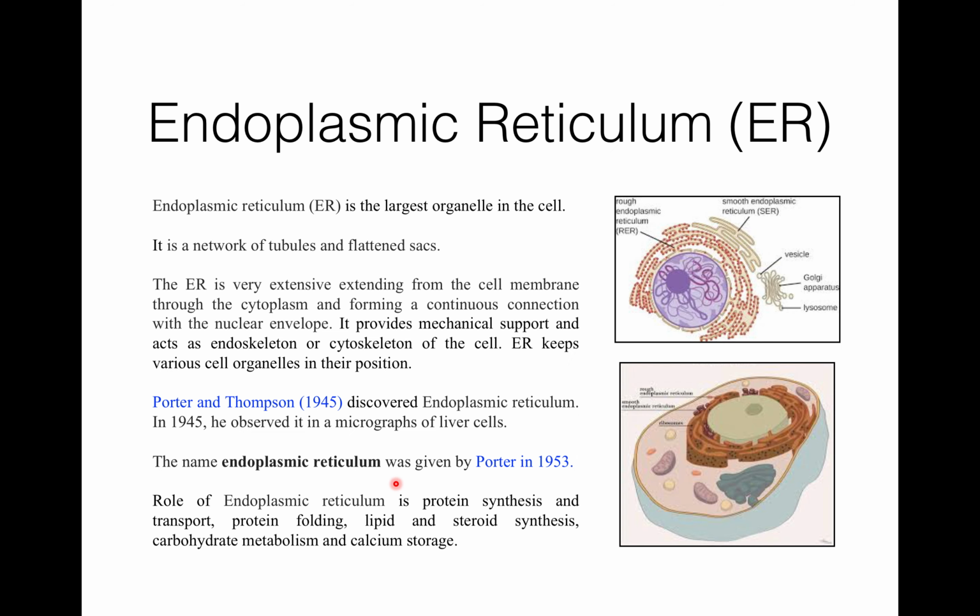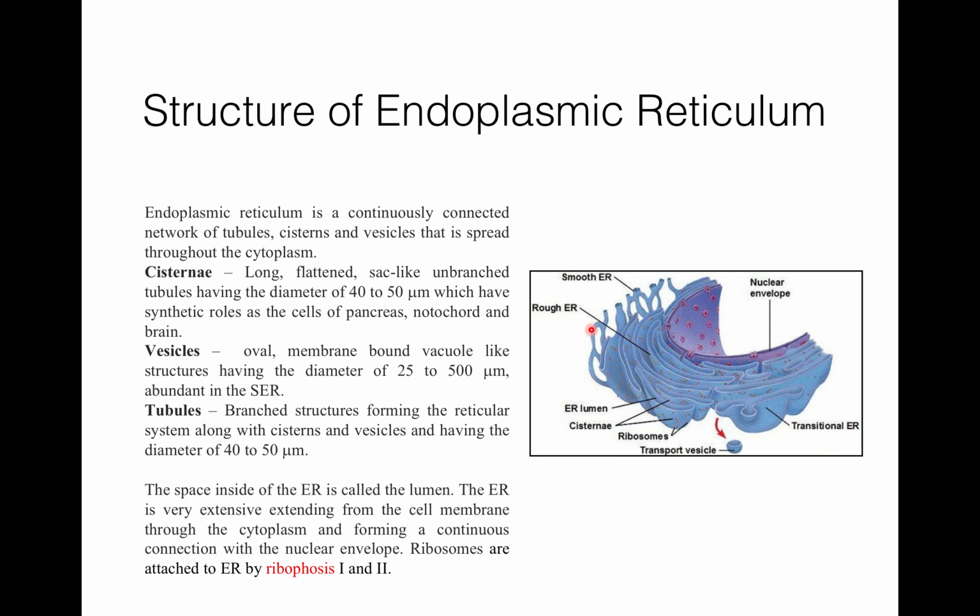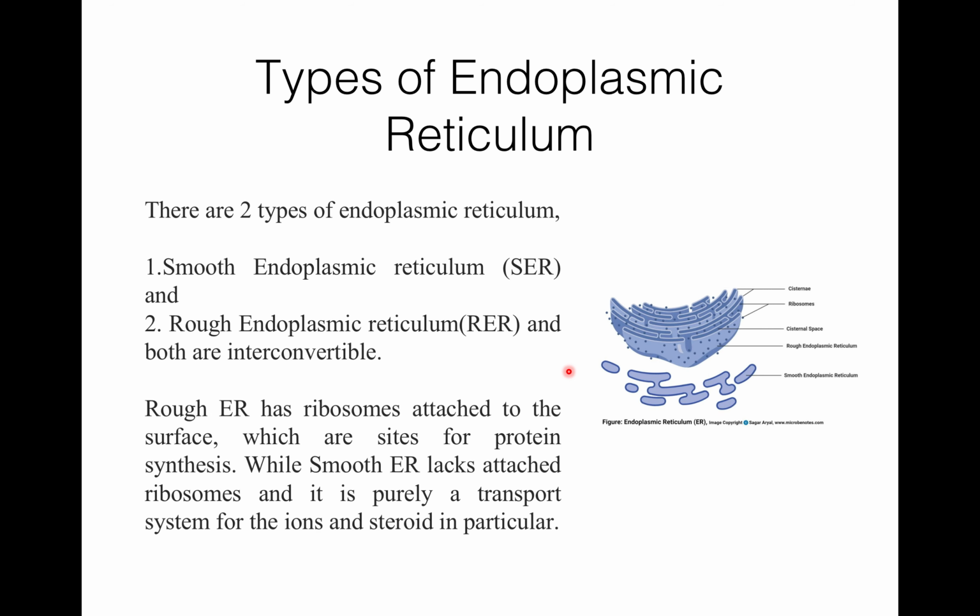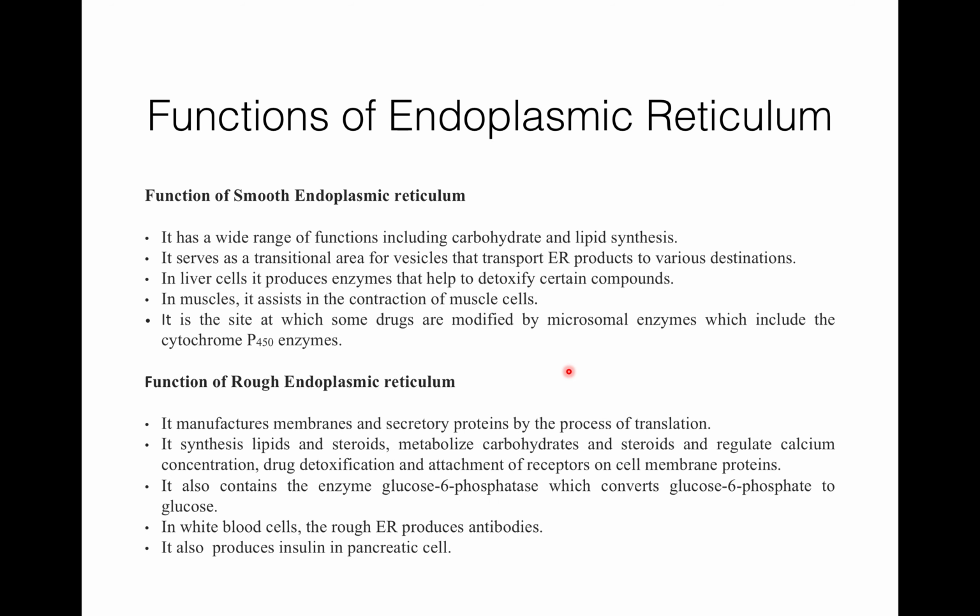So first I discussed what endoplasmic reticulum is, where it is located, and who discovered and named it. Then I described the structure of endoplasmic reticulum, which is composed of three elements: cisternae, vesicles, and tubules. Then two types of endoplasmic reticulum, the smooth endoplasmic reticulum and the rough endoplasmic reticulum. Then functions of endoplasmic reticulum. First I described common functions of ER, then functions of smooth endoplasmic reticulum and functions of rough endoplasmic reticulum. Thank you.